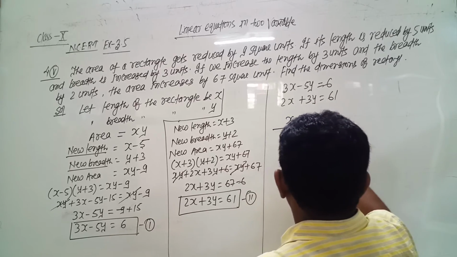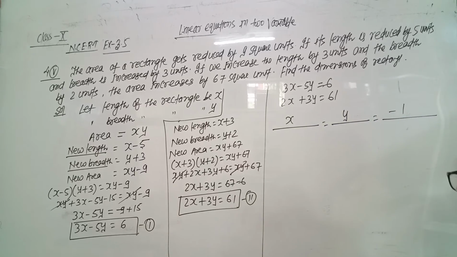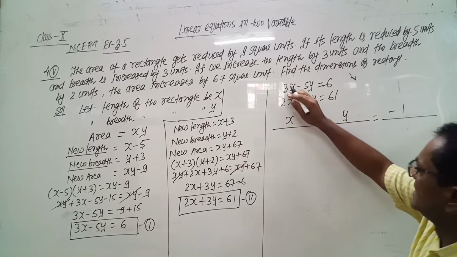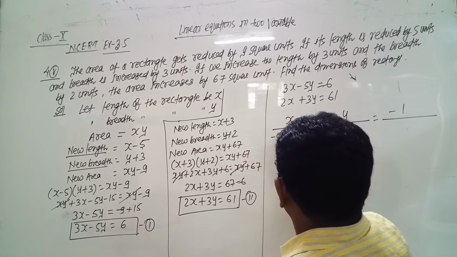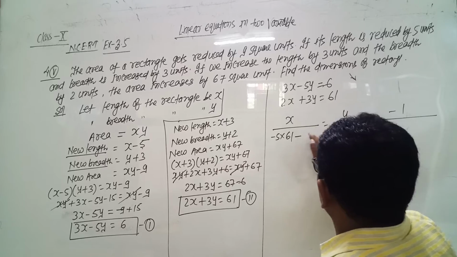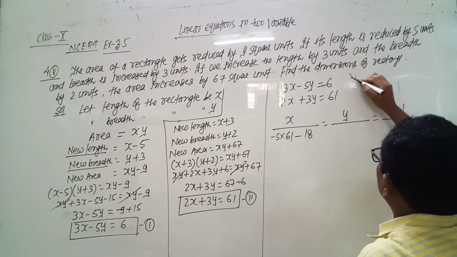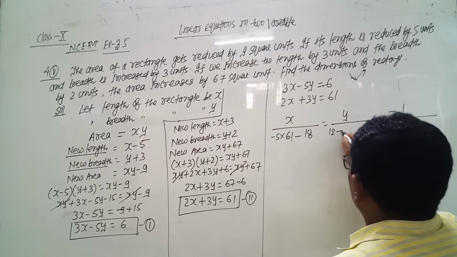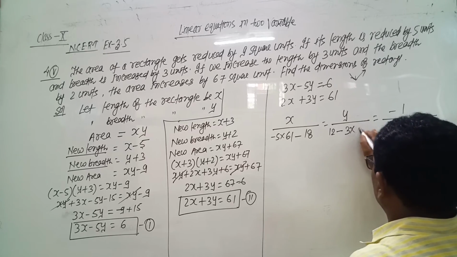Write down the proforma: x, y, 1, with minus 1. When we take x, close it, multiply in this direction: minus 5 into 61, minus 3 into 6, that is 18. When we take y, close it, multiply in this direction: 2 multiplied by 6, 12, minus 3 multiplied by 61, 183.